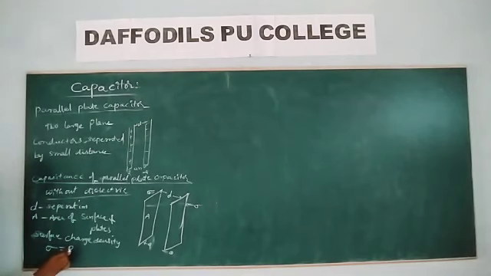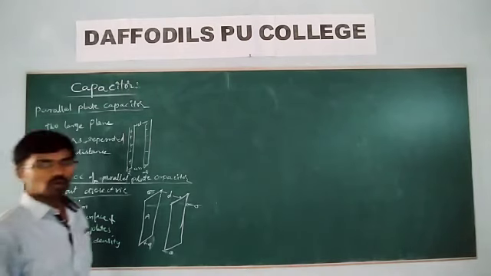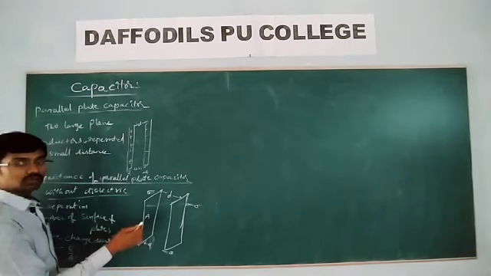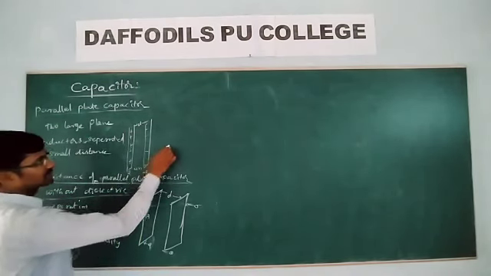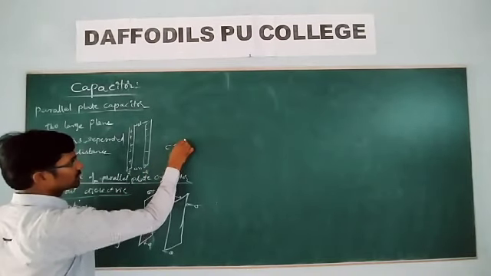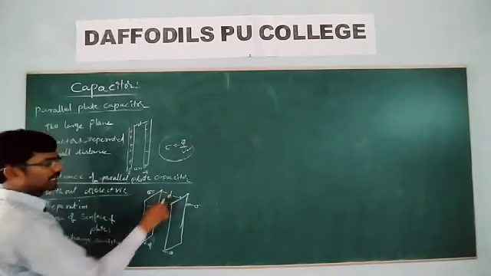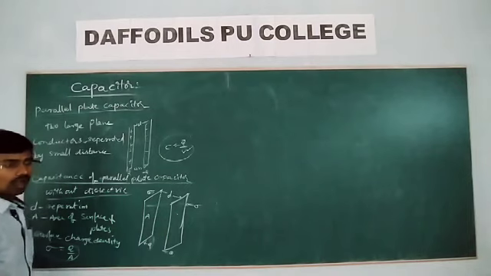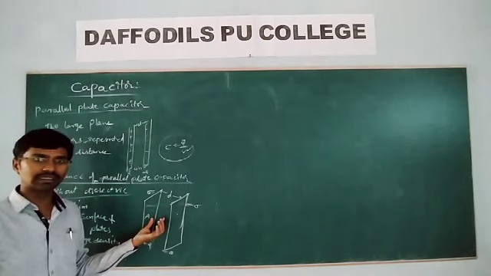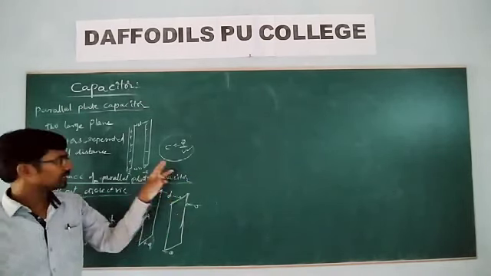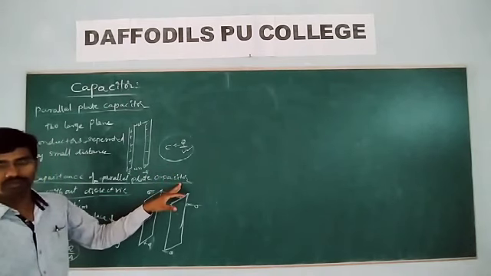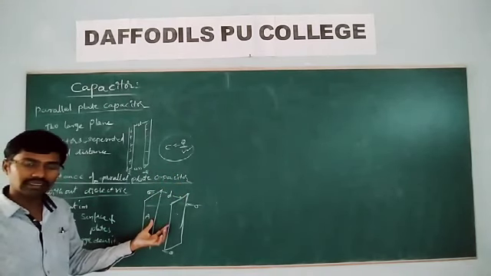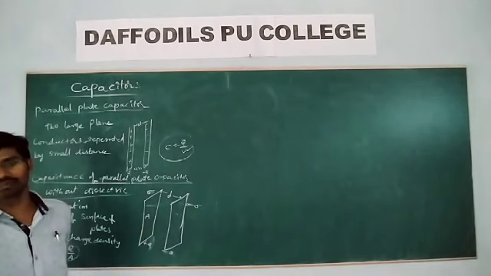Sigma is equal to Q by A, charge per unit area. But remember, we need to find the capacitance. Capacitance is equal to what? Q by V. That means we need to find the potential difference between these two plates. How do we get the potential difference between these two plates? V is equal to E into D. Then we need to get the electric field. So first we try to calculate the electric field in between the plates of the capacitor.